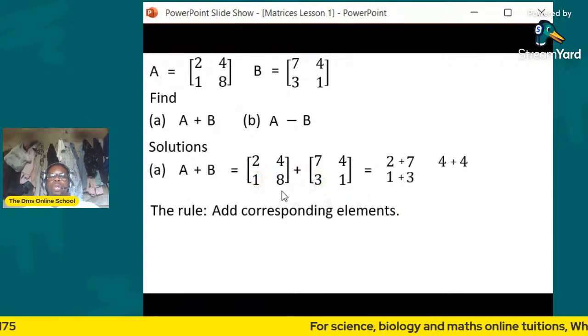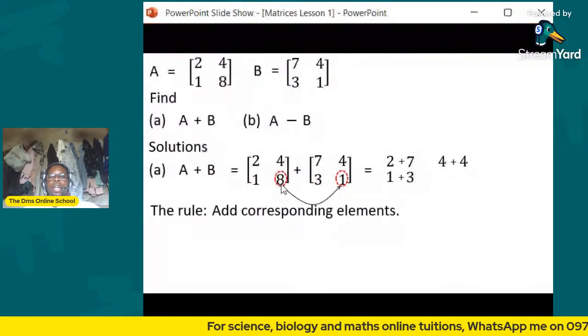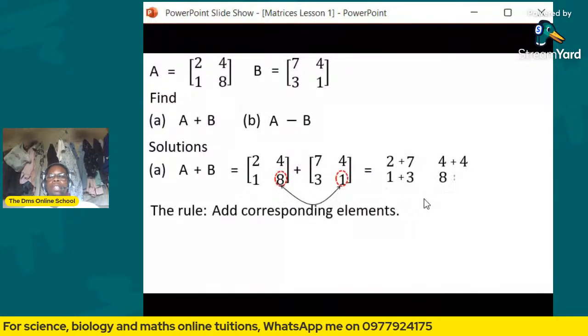Then which one also? It is this one, 8 and 1, they're also corresponding. So you say 8 plus 1.